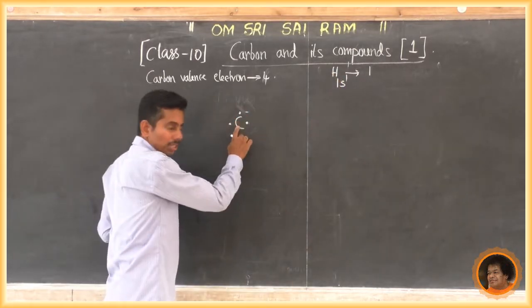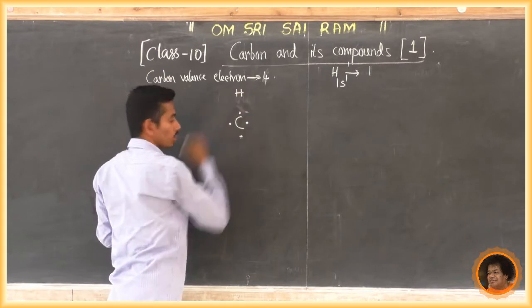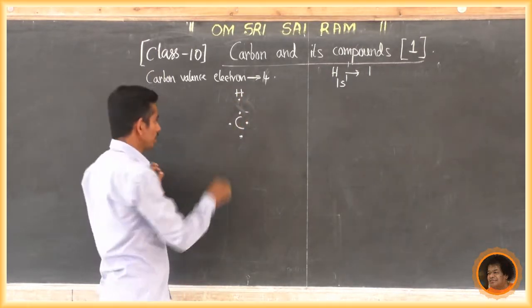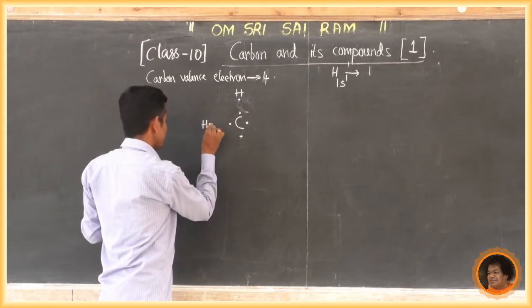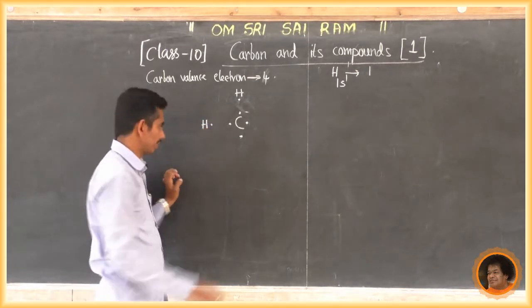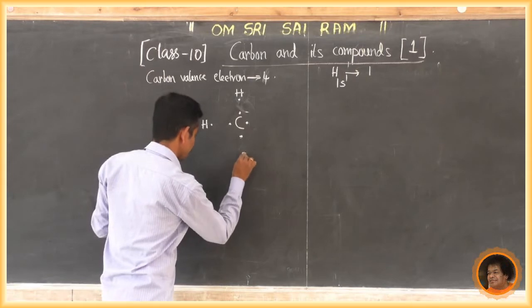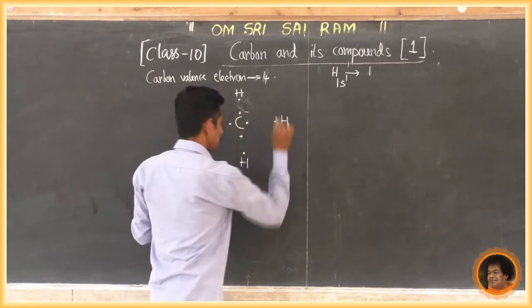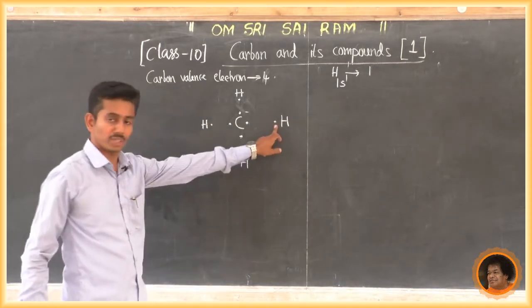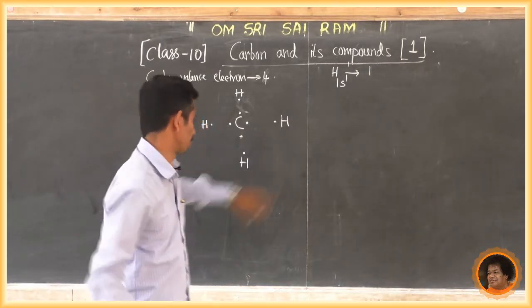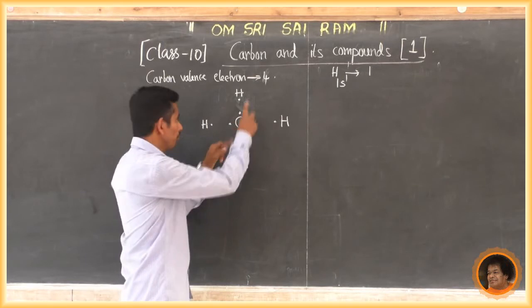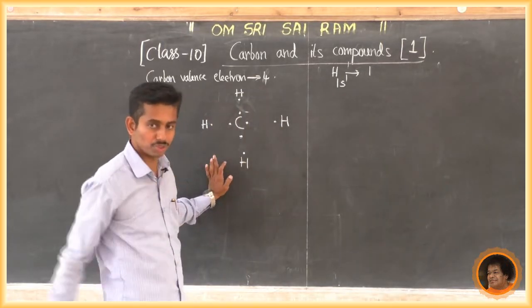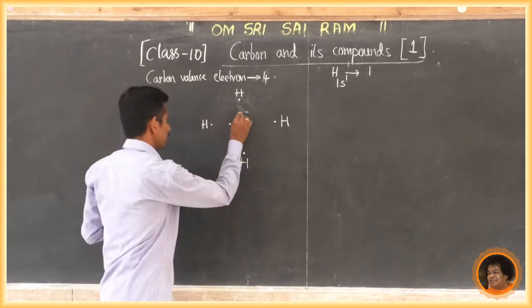Now this carbon shares with hydrogen. Hydrogen has only one valence electron. Another hydrogen also has only one valence electron. Another hydrogen, and another hydrogen, each has only one valence electron. So this carbon shares with 4 hydrogen atoms. How do they share? Just look at this.